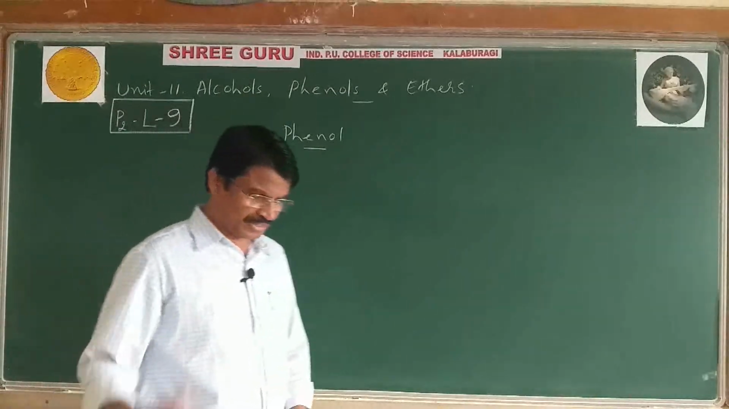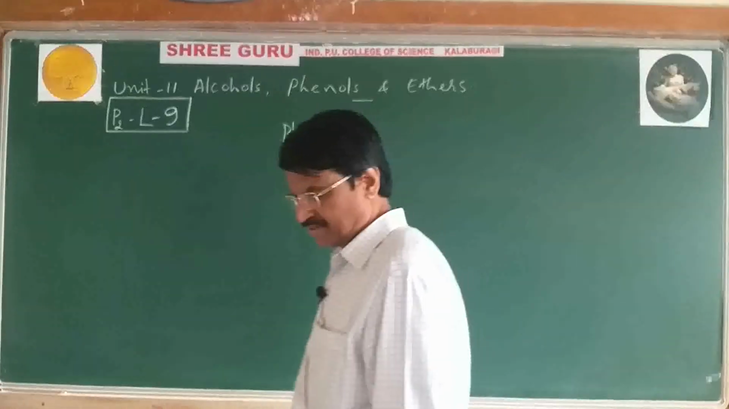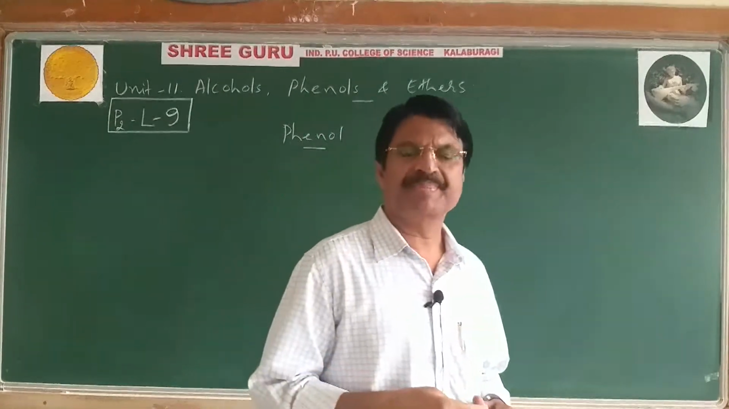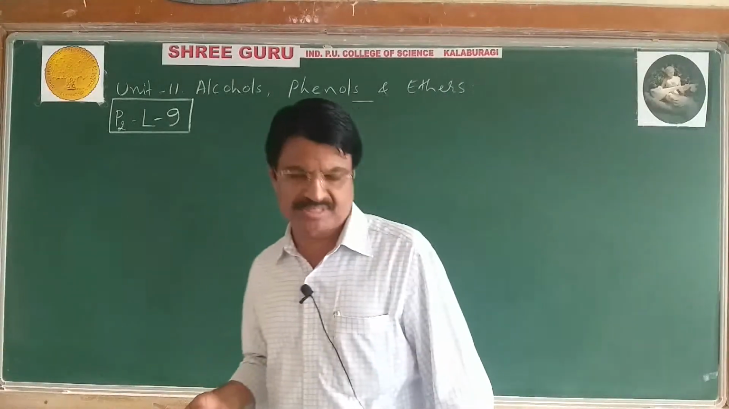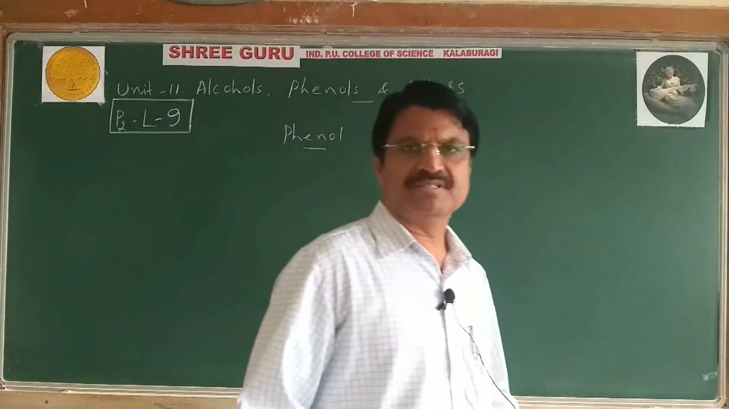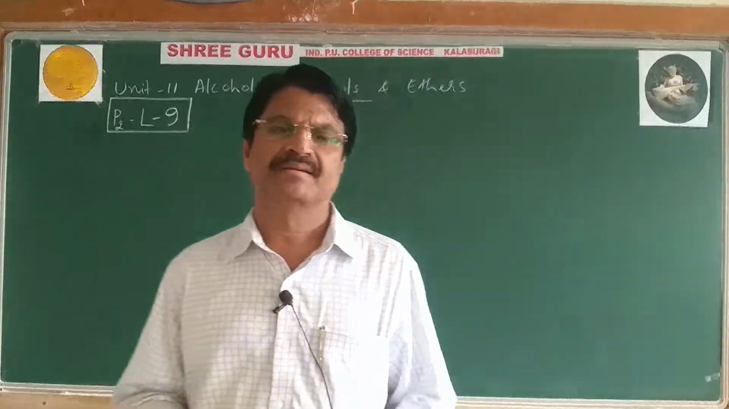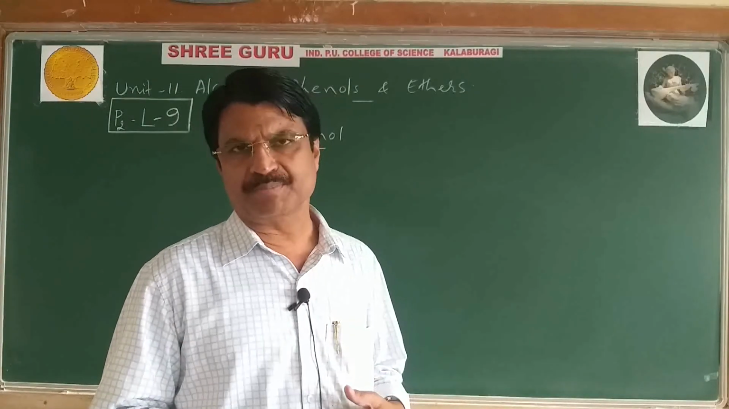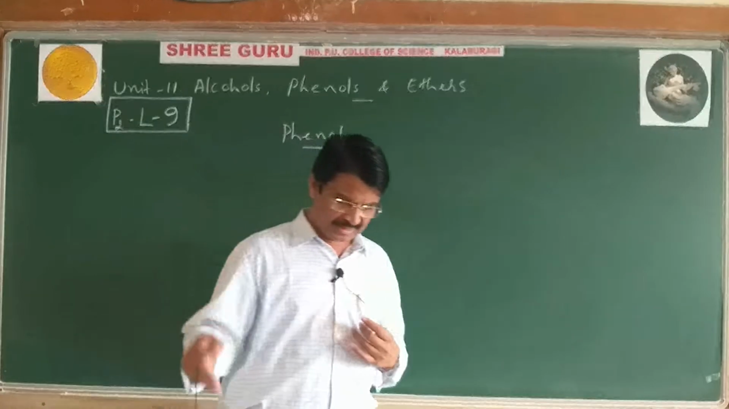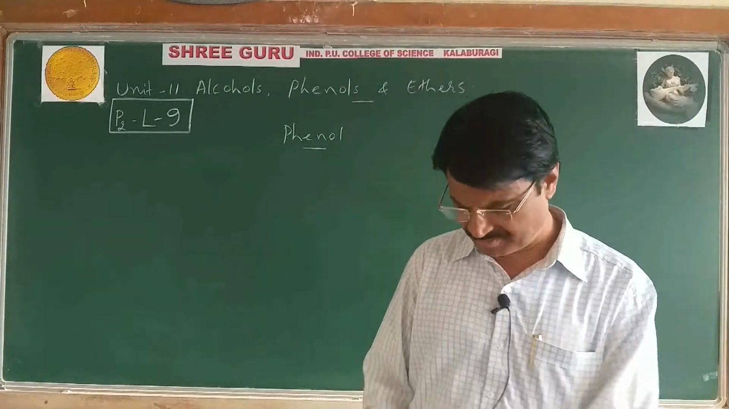Now we'll study regarding phenol. So in the last video I explained about phenol. What are phenols? How are they classified? Phenols are the hydroxy derivatives of aromatic hydrocarbons in which the hydroxyl group is directly attached to the sp2 hybridized carbon atom of the aromatic ring, and such compounds are said to be phenols. Example: phenol, cresol, naphthol, alpha naphthol, beta naphthol, etc.